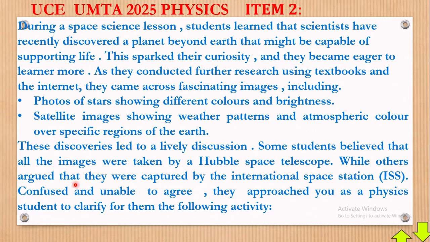Some students believed that all the images were taken by the Hubble Space Telescope. By the way, we shall be talking about this Hubble telescope, no worries. While others argued that they were captured by the International Space Station, ISS. Now, the Hubble Space Telescope can be abbreviated HST. Confused and unable to agree, they approached you as a physics student to clarify for them the following activity.